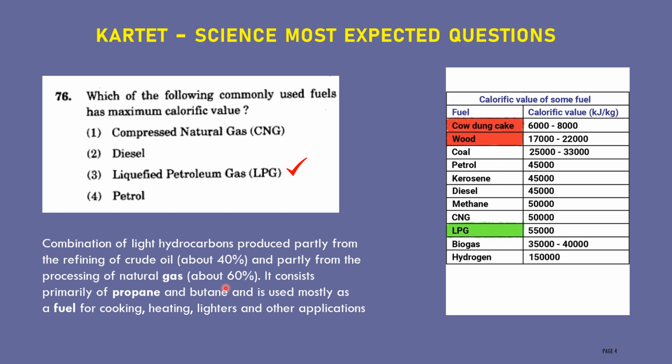It is 40% crude oil, then 60% natural gas. It consists primarily of propane and butane. It consists of both propane and butane. Mainly this fuel is used for cooking, heating, lighters and other applications. Therefore, this topic is very important. Revise the table properly.